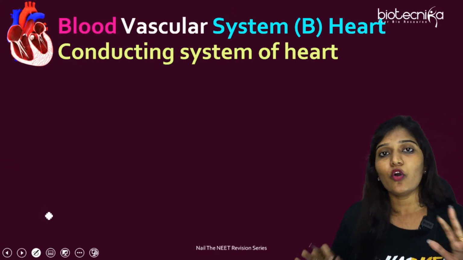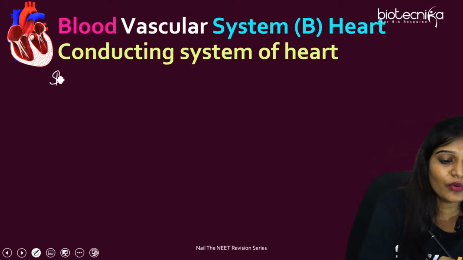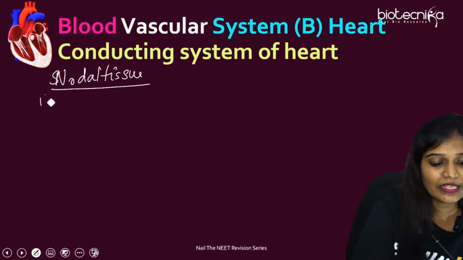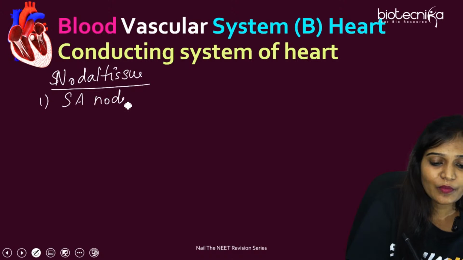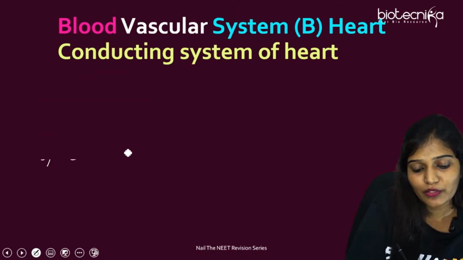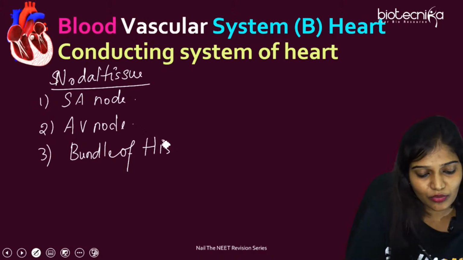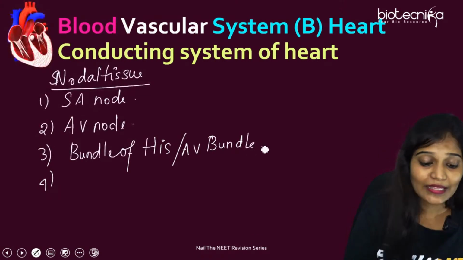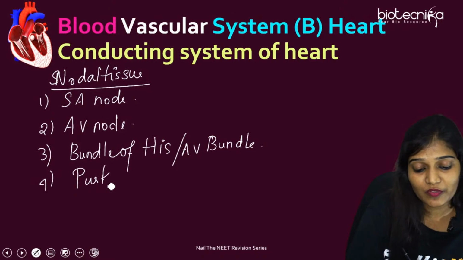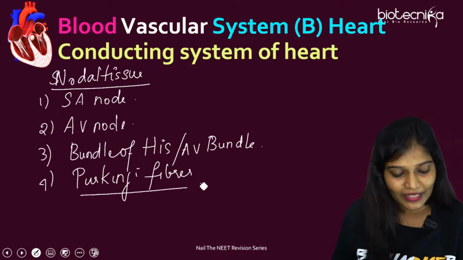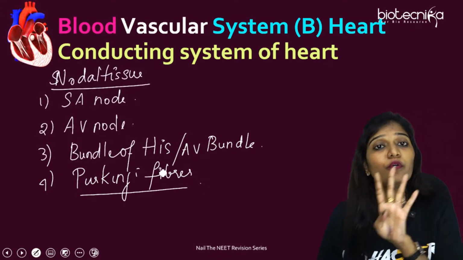So now we are going to talk about all the things which are present. First, nodal tissues. There are 4 types of nodal tissues present, which are the SA node, the second one is the AV node, and the third one is the bundle of His. You can say bundle of His, or AV bundle also. And the next one is Purkinje fibers. Purkinje fibers, yes. Good, Sophia, yes. So 4 nodal tissues are present.